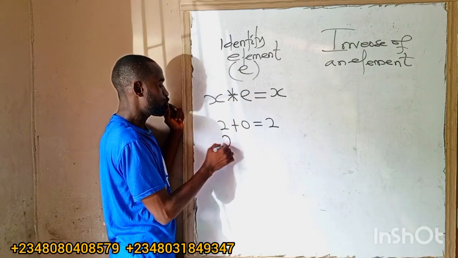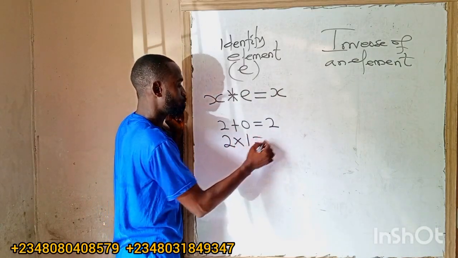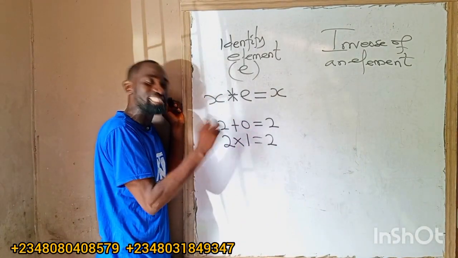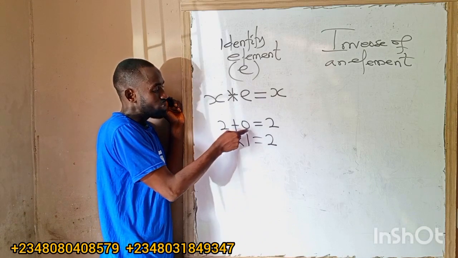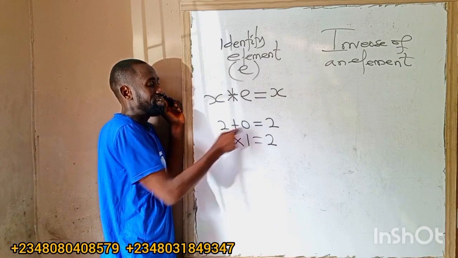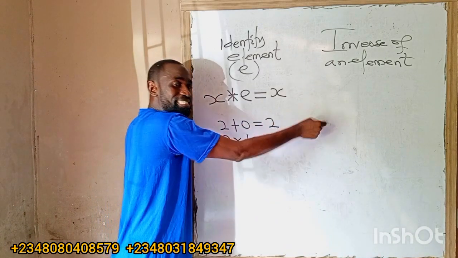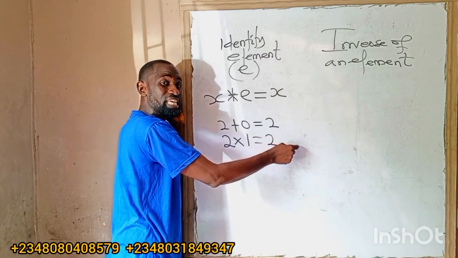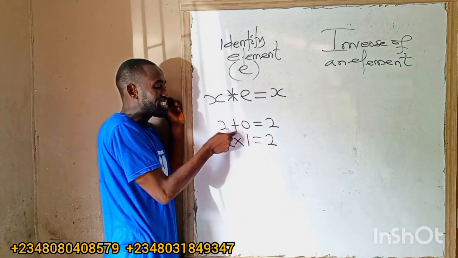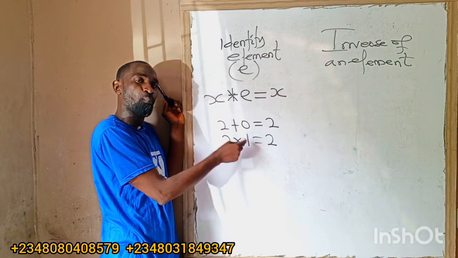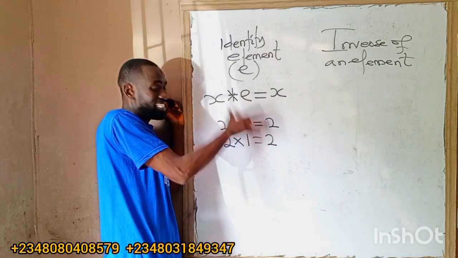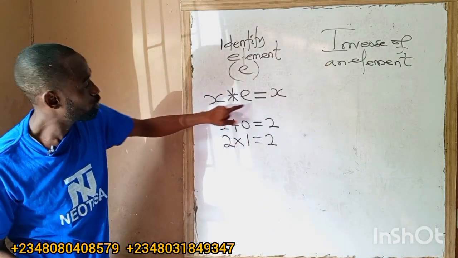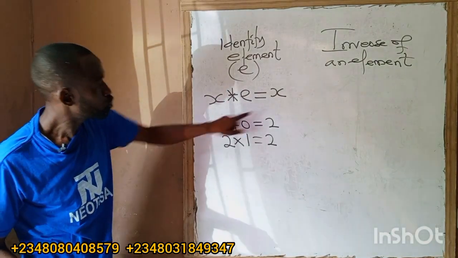So if I say 2 times 1, it gives us what now? 2. So here, 1 is also what now? Identity element. But here, it was being added, so we call it additive identity. Here, it was being multiplied. We call it what now? Multiplicative identity. So 0 is additive identity. 1 is multiplicative identity. What is identity? Identity is what you combine with something to get that thing back.